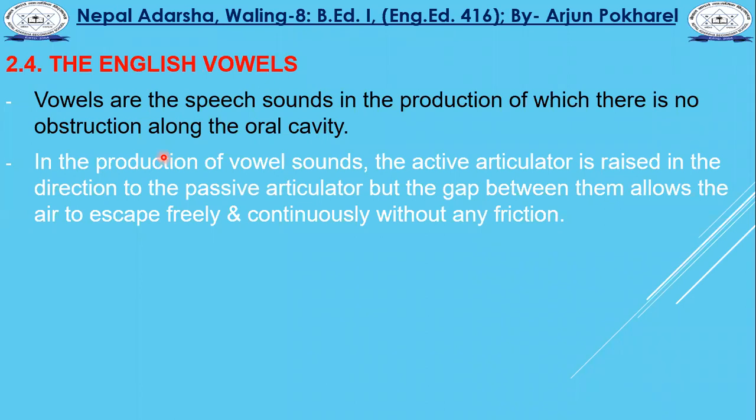So in the production of a vowel sound, the active articulator is raised towards the passive articulator, and there is a sufficient gap between them, from where the air escapes freely and continuously without any friction. The air goes out freely, the air goes out continuously, and then the vowels are produced.